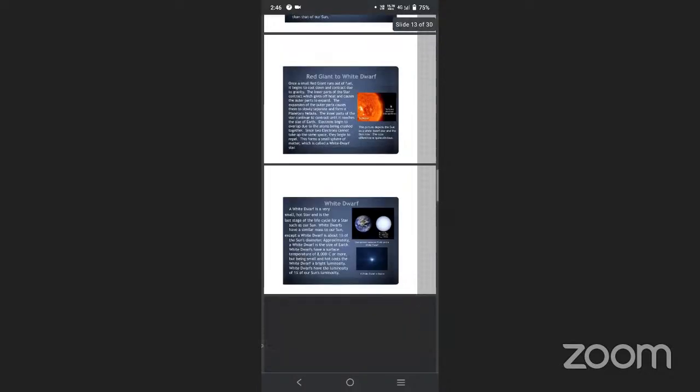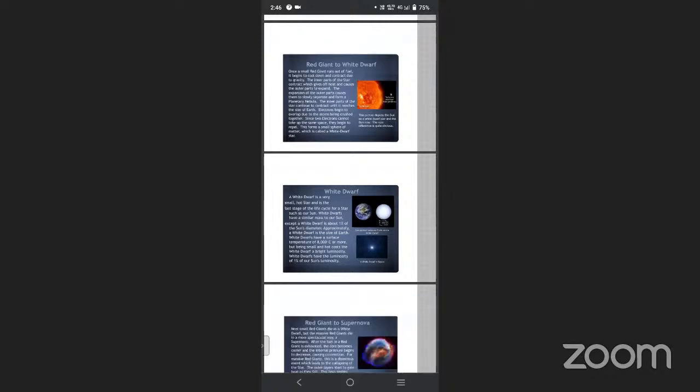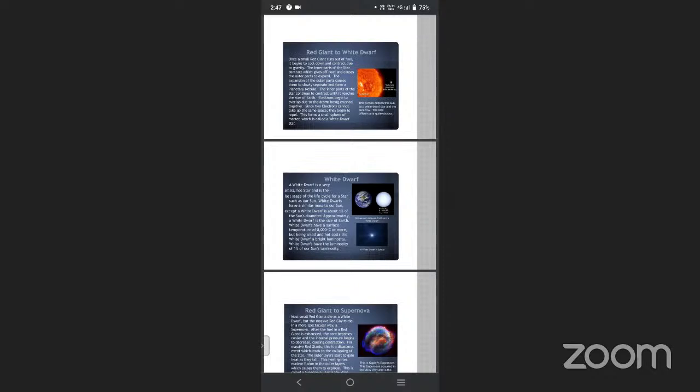Next, red giant to white dwarf. Once a small red giant runs out of fuel, it begins to cool down and contract due to gravity. When the fuel is lost, the temperature goes down and it becomes cool, and it contracts. Contract means it reduces in size from its original due to the gravitational force.